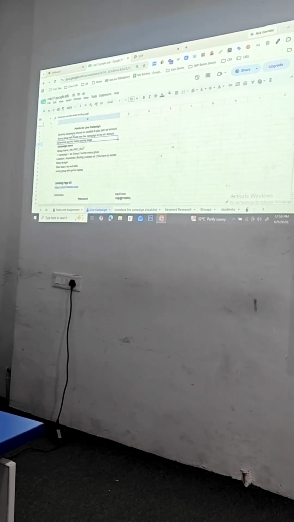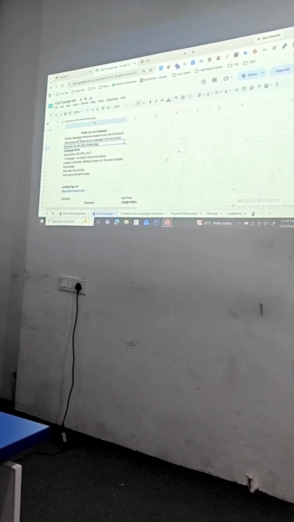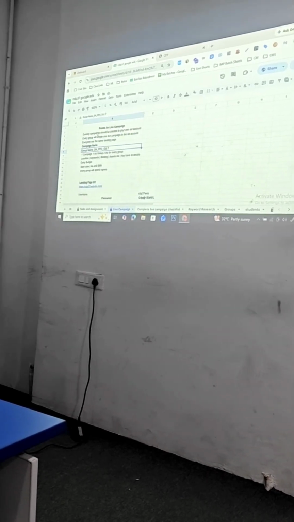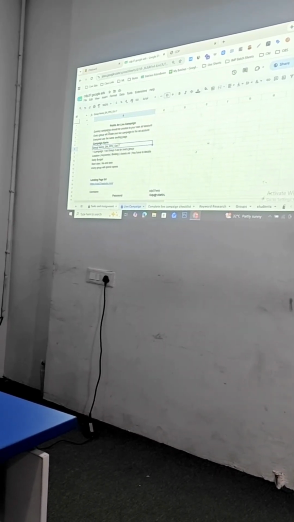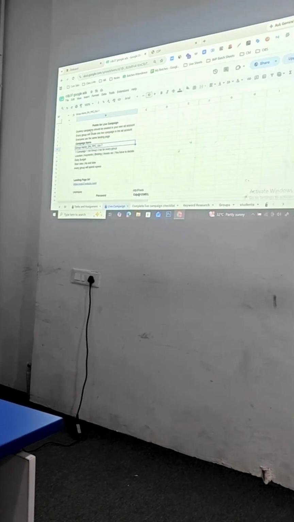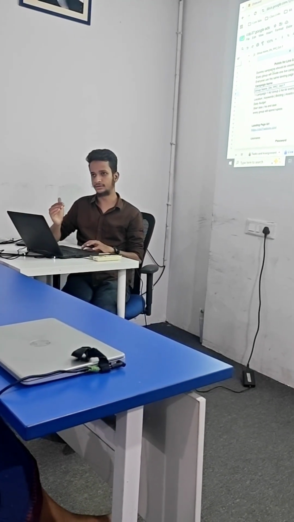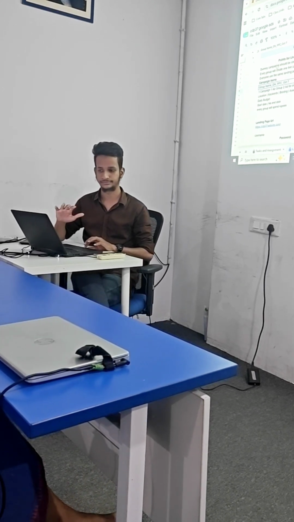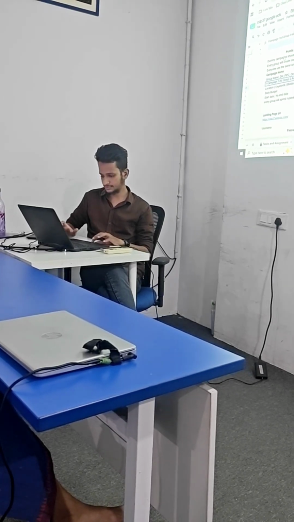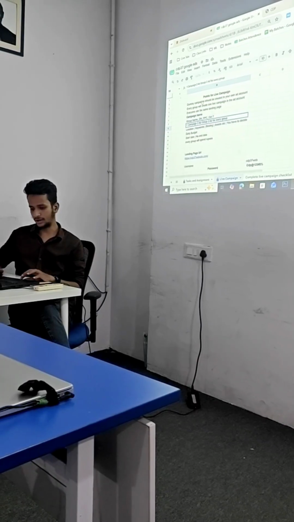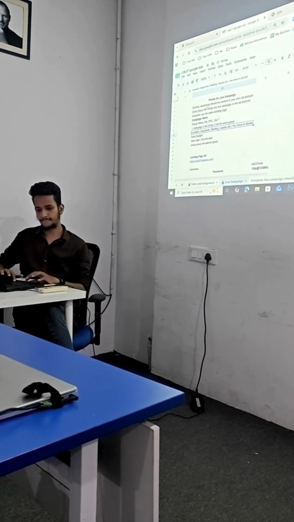Every group is going to use the same landing page. One group will create how many campaigns? One campaign. Campaign name should be your group name. Very, very important. Because campaign name you will give where? In UTM. So then only you can track how many conversions we are getting from your group. One campaign, how many ad groups? 2 ad groups. And 2 ads for every ad group.